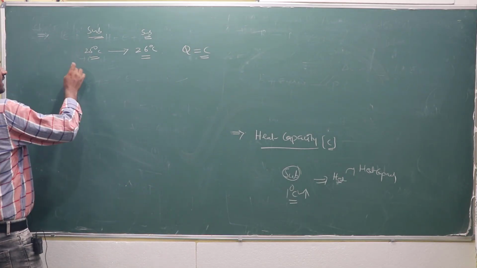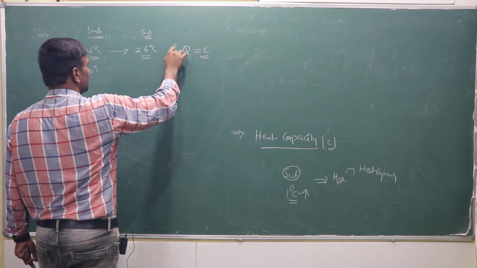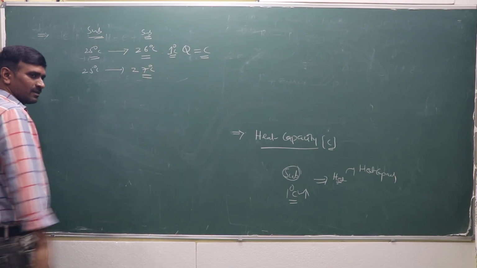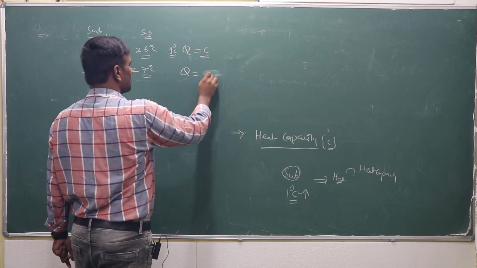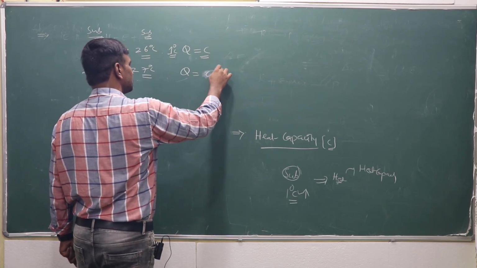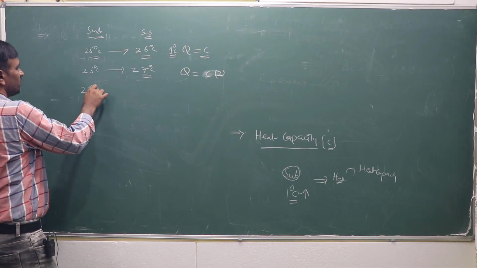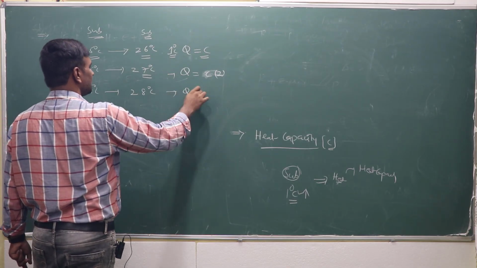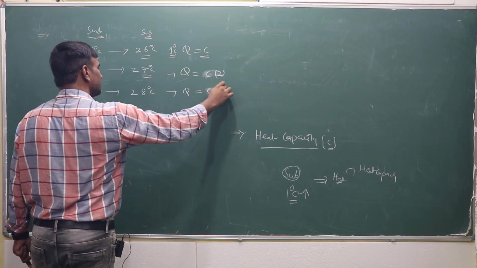Next, here we have a 1 degree increase. Suppose a 2 degree increase takes place, then Q is equal to what? C into 2. If it is 25 degree centigrade to 28 degree centigrade, then Q is equal to 3 into C, or C into 3.